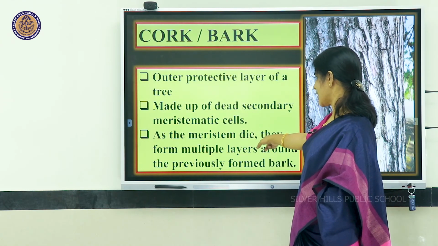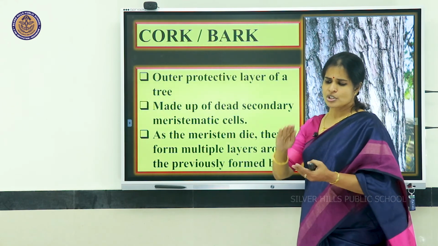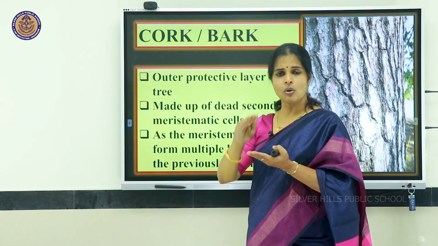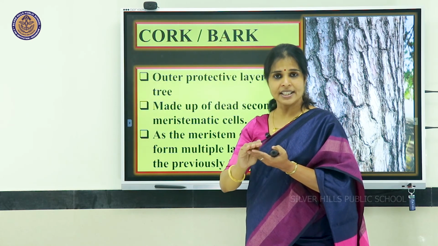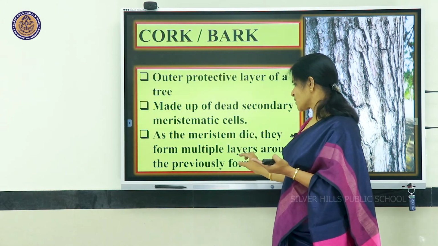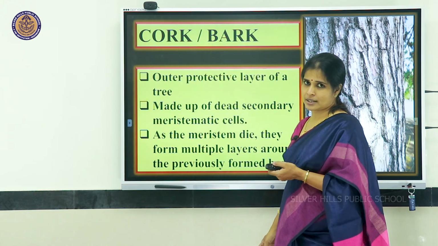As the meristem dies, they form multiple layers around the previously formed bark. So, one layer gets deposited, over that another layer, continuously the older dead cells are getting deposited. This thick deposit of cells, when multiple layers are formed, we call the bark.